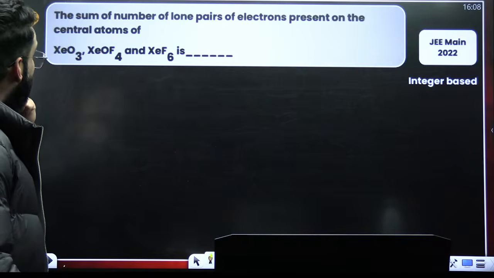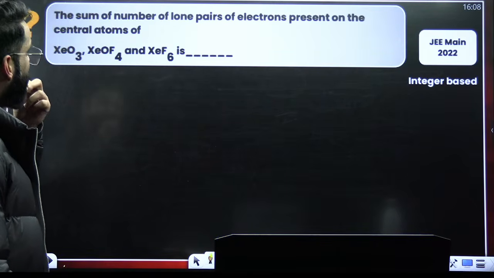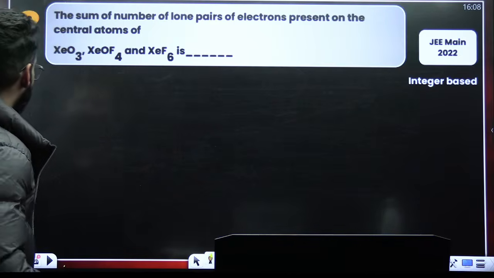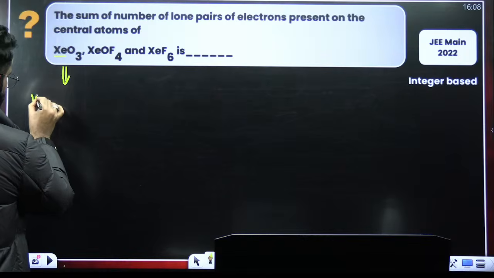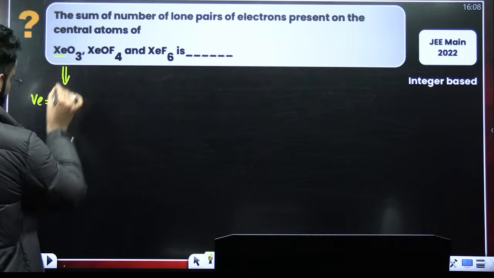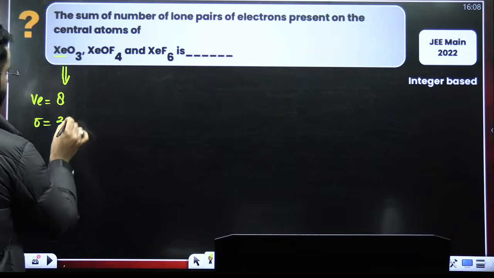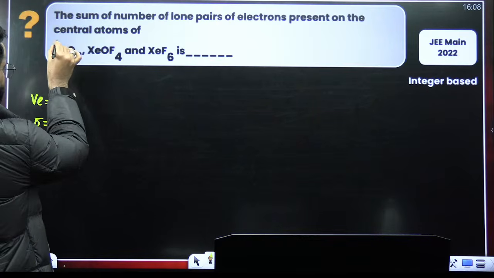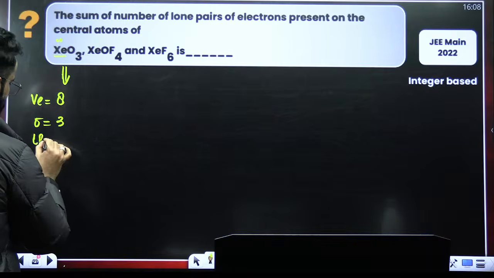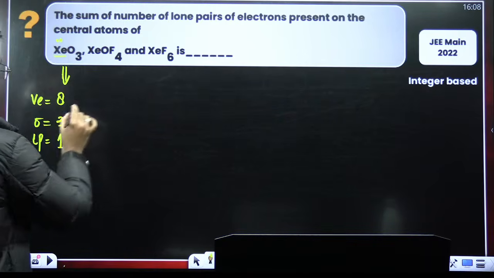What about this one? The sum of the number of lone pair of electrons present on the central atom. We have got XeO3 first. XeO3. Xenon is the central atom, so 8 valence electrons. How many surrounding atoms? 3. Right? But oxygen is divalent, so 3 twos are 6. Out of 8, 6 are utilized. 2 will be left as such on xenon. So 1 lone pair on this xenon.